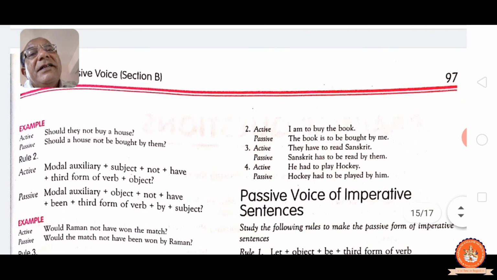So that we realize this. Should they not buy a house? Should a house not be bought by them? Modal auxiliary, subject, not have, third form verb and object. Modal auxiliary, object, not have been. Been, we have to add in this, past participle, same, by and subject. Would Raman not have won the match? Would the match not have been won by Raman?